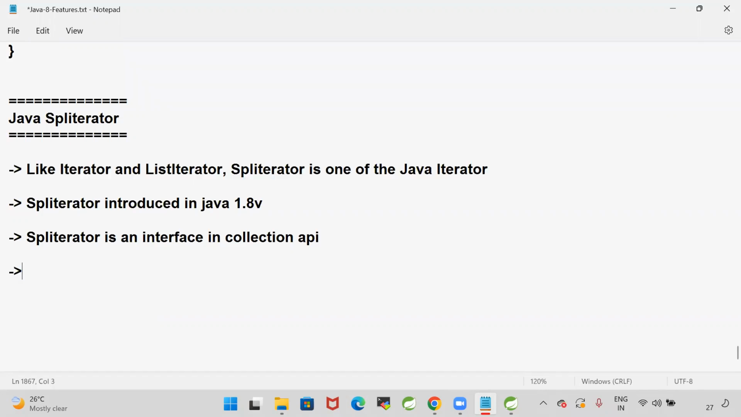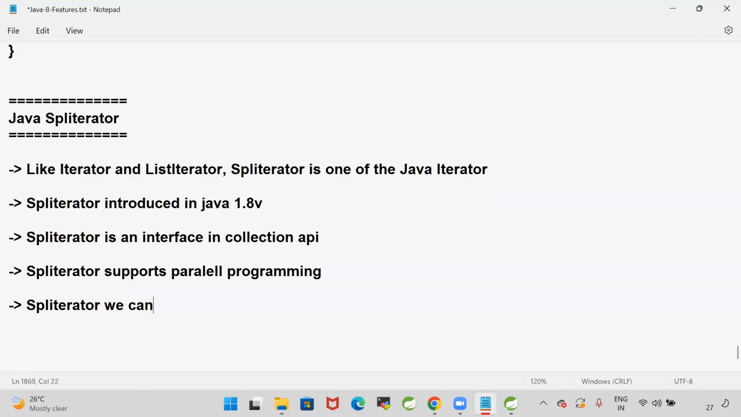Okay guys, it supports parallel programming. Spliterator supports parallel programming. Just like parallel streams are available, similarly spliterator supports parallel programming. Now, spliterator can be used with collection classes as well as the stream API. We can use spliterator to traverse both collections and streams.